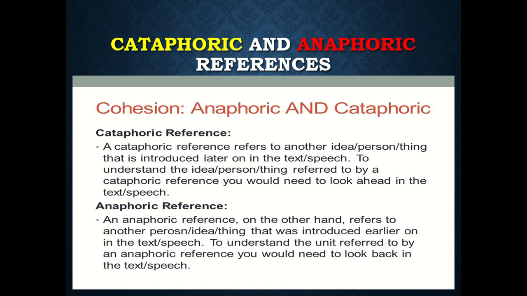An anaphoric reference refers to another person, idea, or thing that was introduced earlier on in the text or speech. It shows the references of any person, idea, or thing earlier in the text or speech. To understand the unit referred to by an anaphoric reference, you need to look back in the text or speech. So let's move to the examples.